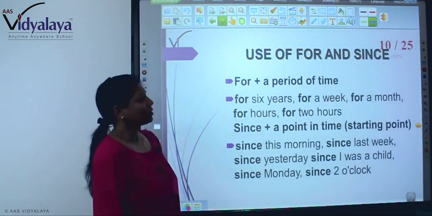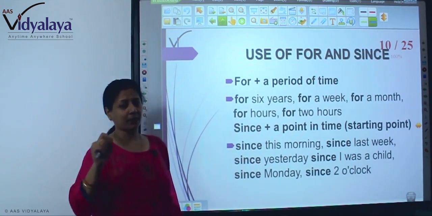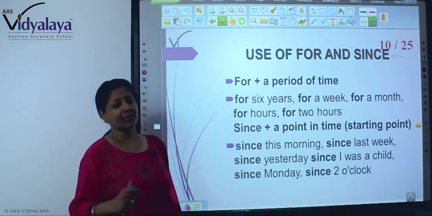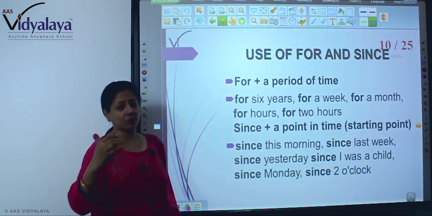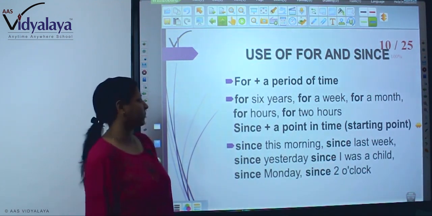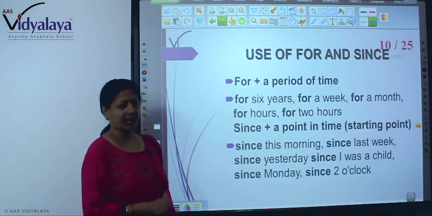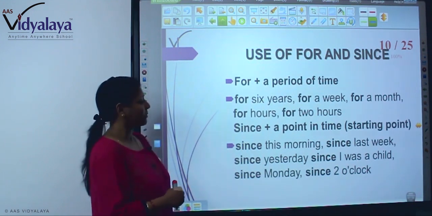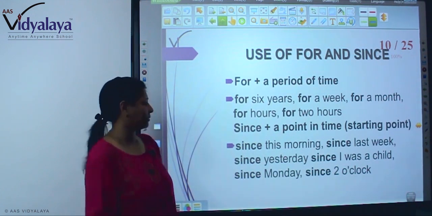Now, use of for and since. Always remember, जब हम past perfect continuous करते तो duration को mention करते. For and since ये दो हैं जो आपके duration को बताने में help करते हैं. For एक period of time है, indefinite period of time आप कह सकते हैं. For 6 years, for a week, for a month, for hours, for 2 hours. It's an indefinite period of time.